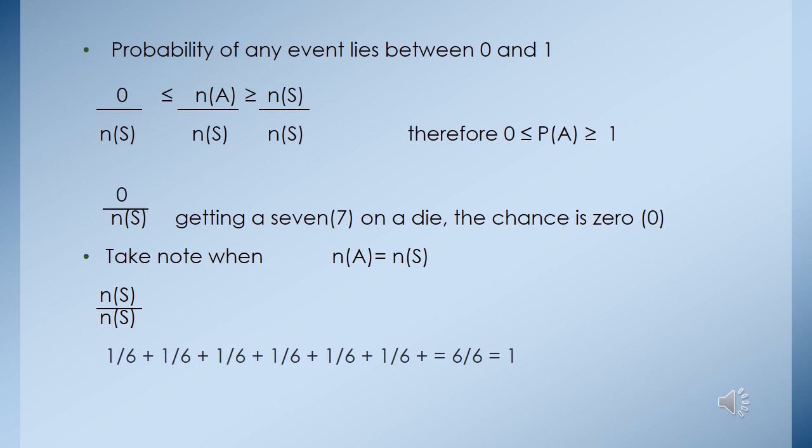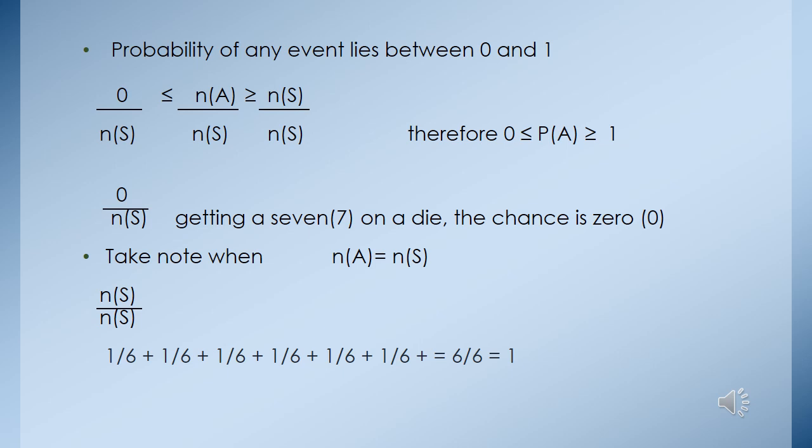And then let's take note that when we calculate the number of outcomes that are equal to the number of the sample space, for example, we get 1 over 6 plus 1 over 6 plus 1 over 6 plus 1 over 6 plus 1 over 6 plus 1 over 6. Adding the 1 over 6's, we get 6 over 6.